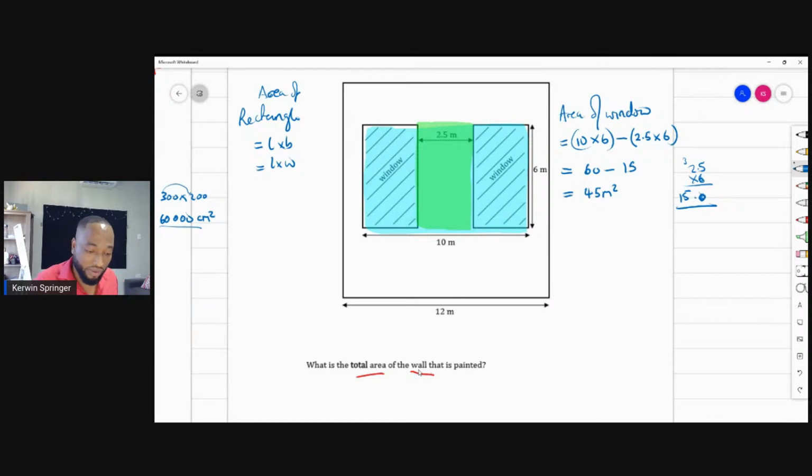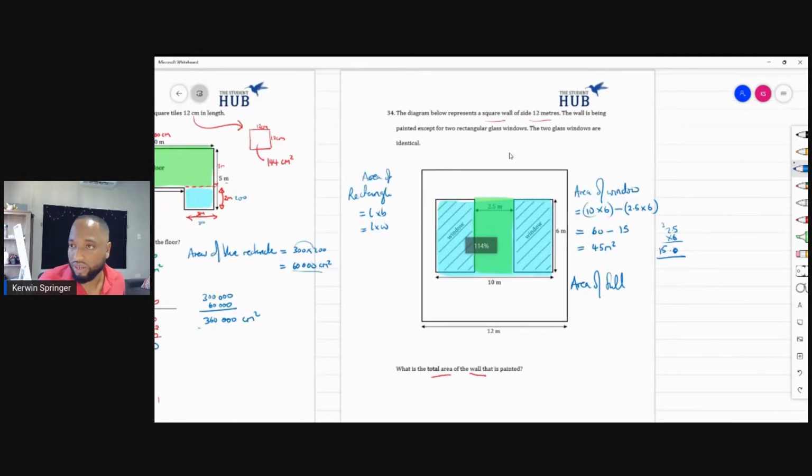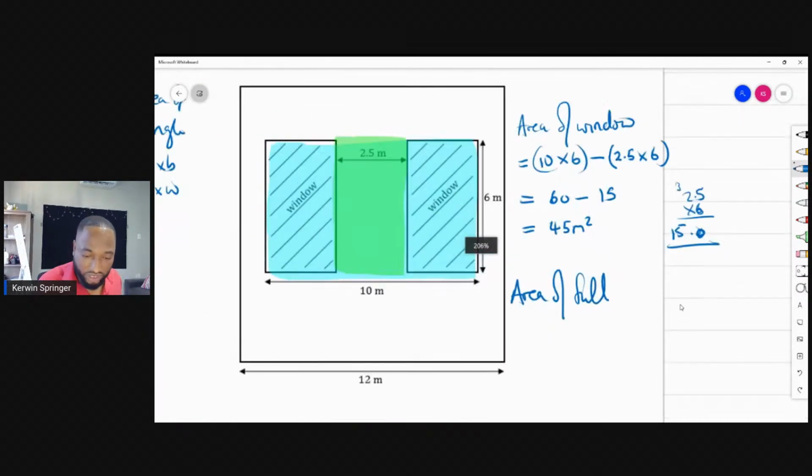So the area of the entire wall would be the area of this full block, and it's a square patch of wall, so it's 12 by 12. The area of the full square is equal to 12 by 12, which is 144 meters squared.